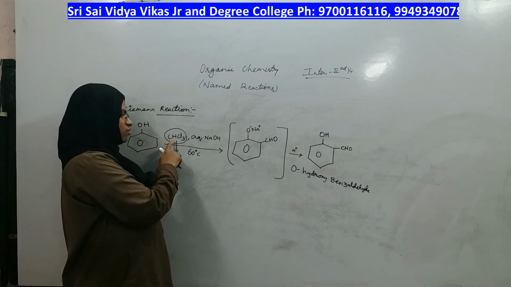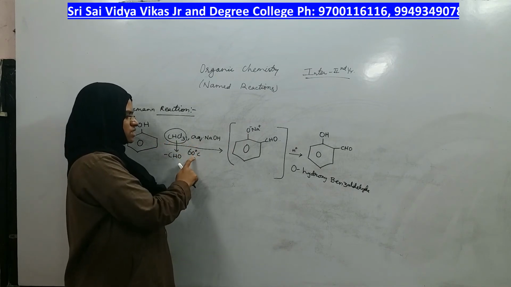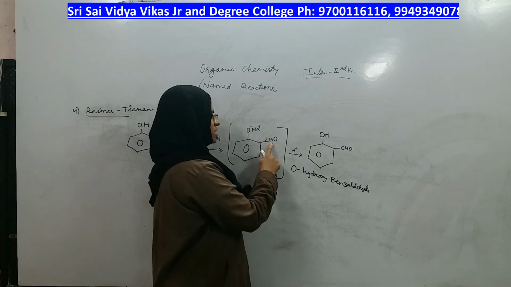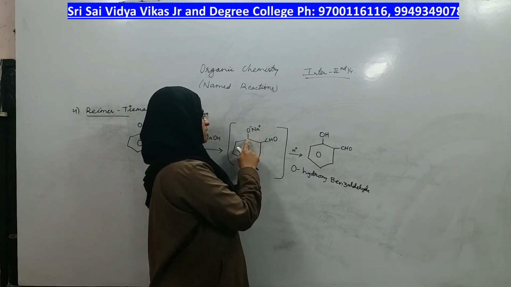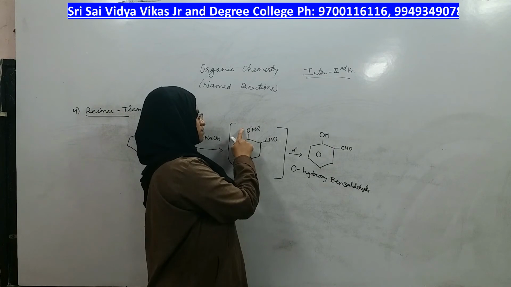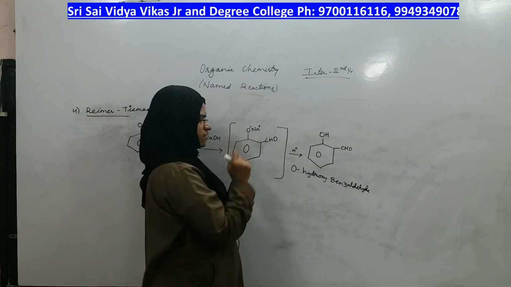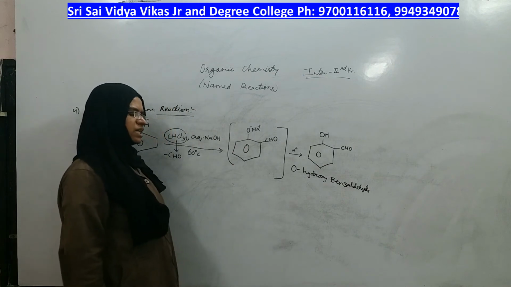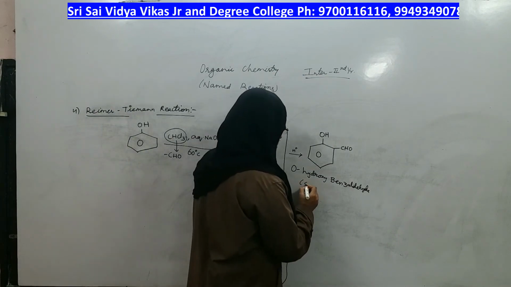I will define the reaction. Phenol reacts with chloroform in the presence of aqueous NaOH at 60 degrees temperature to give a product in which aldehydic group is present on the benzene ring with respect to ortho position of the phenol, and the final product is orthohydroxybenzaldehyde. What is the common name of this? Is salicylaldehyde.